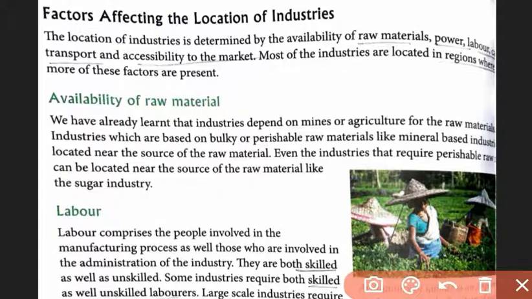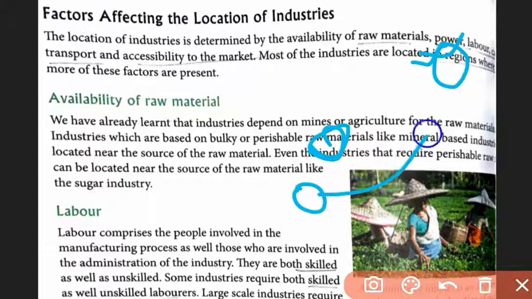If you have the raw material there and the industry is not located there, the goods will perish when you transport them, because they are perishable. Even with heavy manufacturing industry, like the iron and steel industry, the materials are very heavy, so the transport cost will be very high.